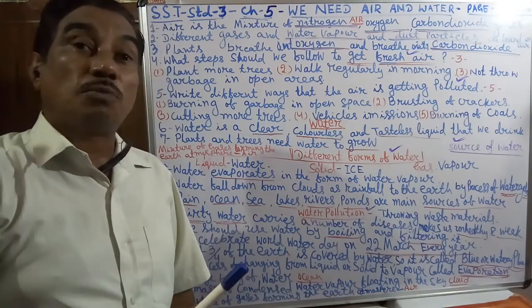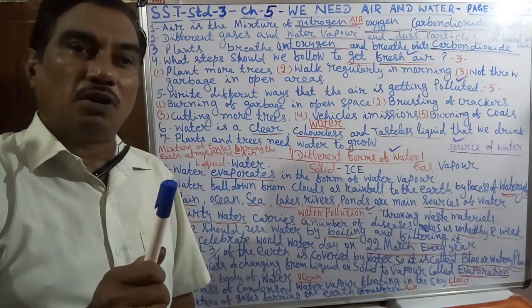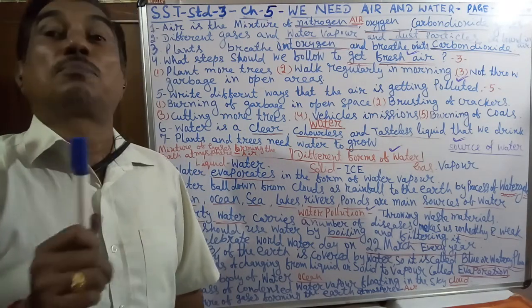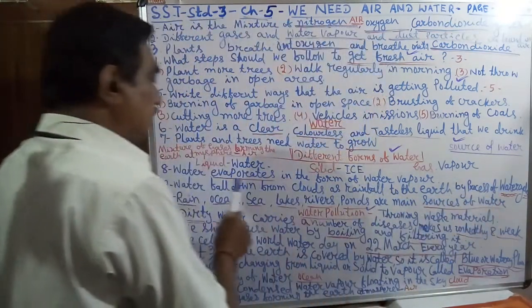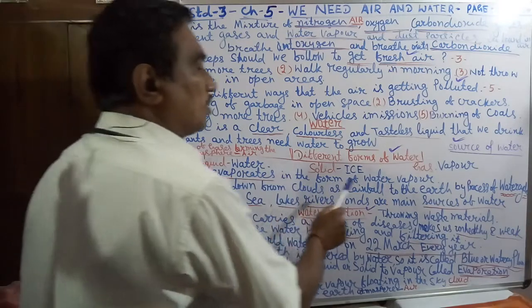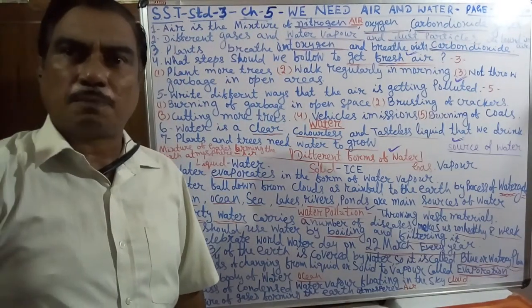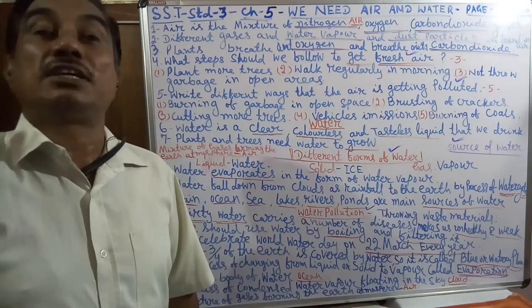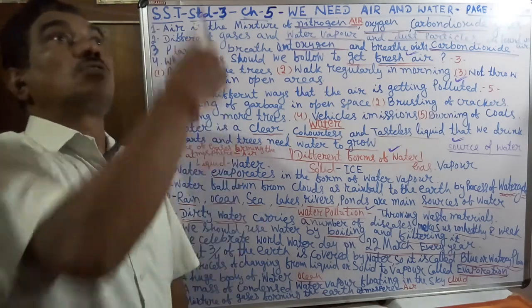Then sources of water. The water falls from the clouds as rainfall to the earth's surface by the process of the water cycle. The process of the water cycle: evaporation, condensation.